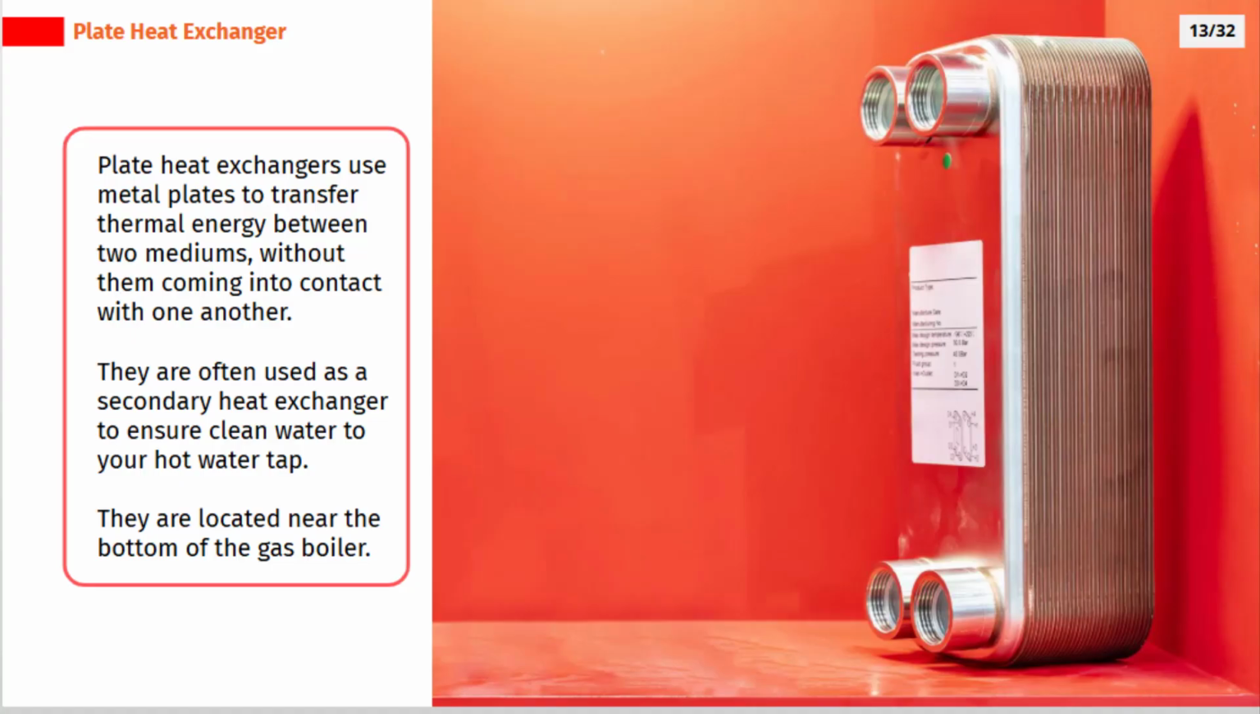Plate heat exchangers use metal plates to transfer thermal energy between two mediums, without them coming into contact with one another. They are often used as a secondary heat exchanger to ensure clean water to your hot water tap. They are located near the bottom of the gas boiler.